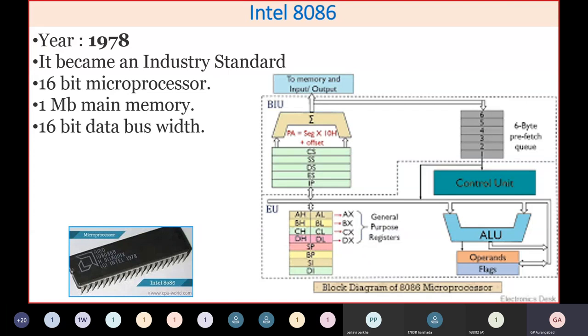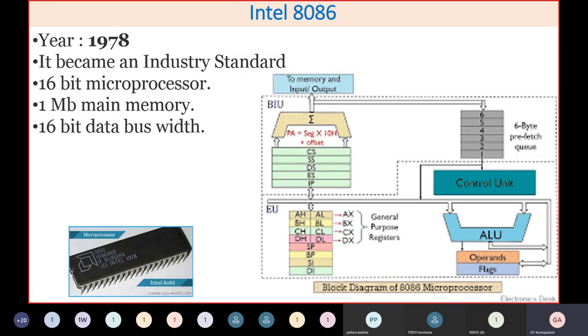As you are familiar, 2 raised to 10 means if there are 10 address lines, you can address 1 KB of memory. If you have 11 address lines, you can have 2 KB of memory. 12 address lines, 4 KB of memory. 16 address lines will go to 64 kilobytes of memory. If you go on adding, 17 will go to maybe 128 kilobytes of memory.